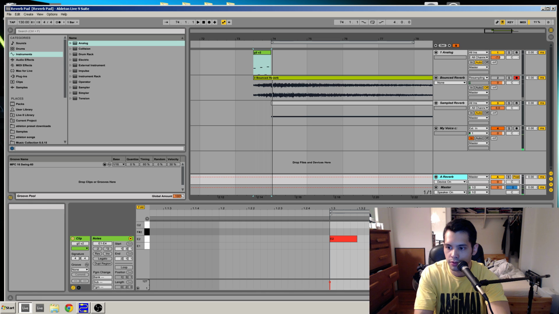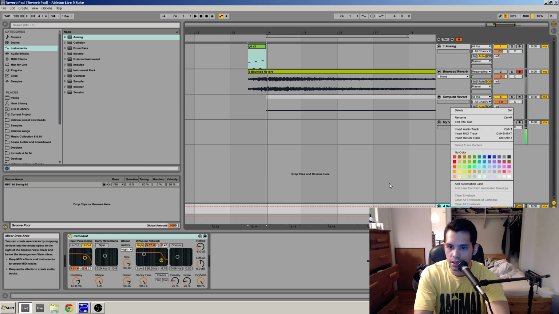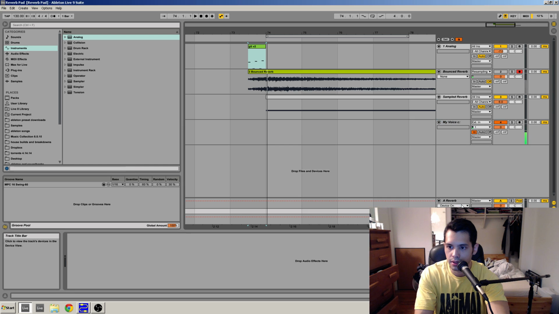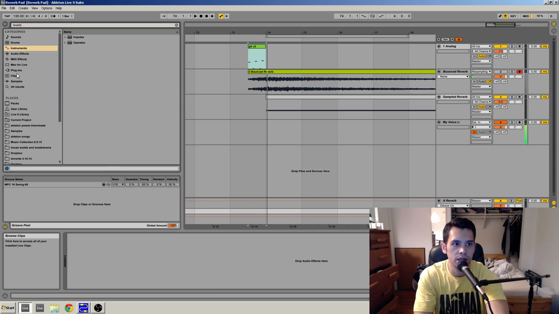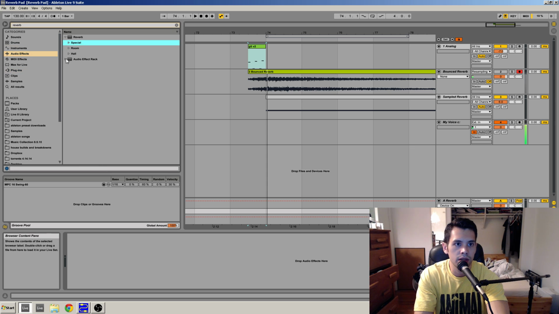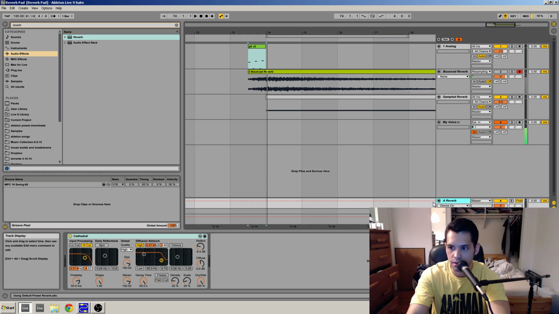And then I have a reverb send down here with the cathedral preset. And if you don't know how to make a send, you can right click around down here, and it says insert return track. You can click that. And I'll just bring in another reverb just to show you guys how to do that. So it should look something like this. You'll see the reverb. You can drag that into the return track. Here, let's delete this old one.